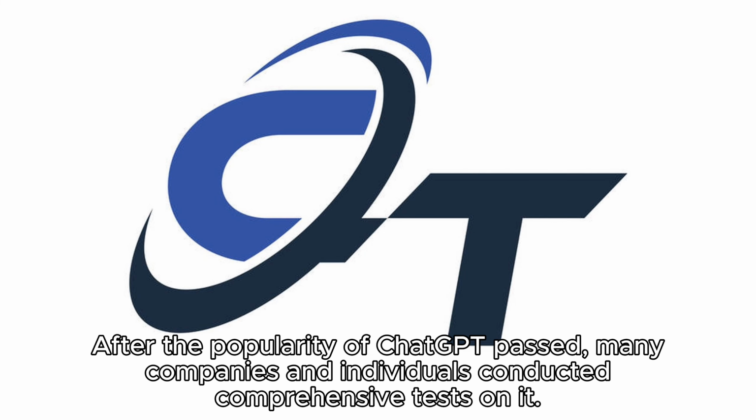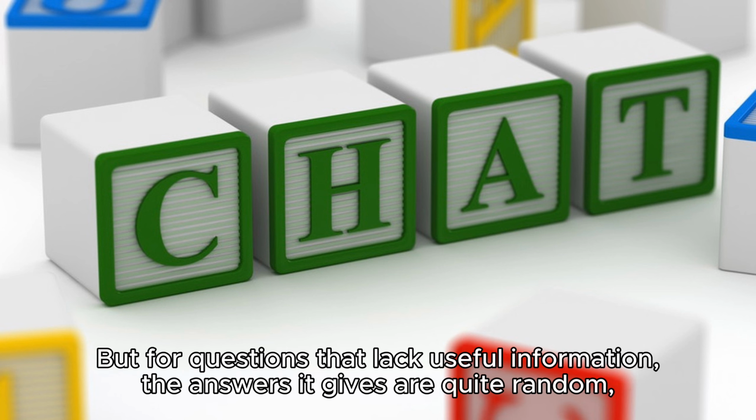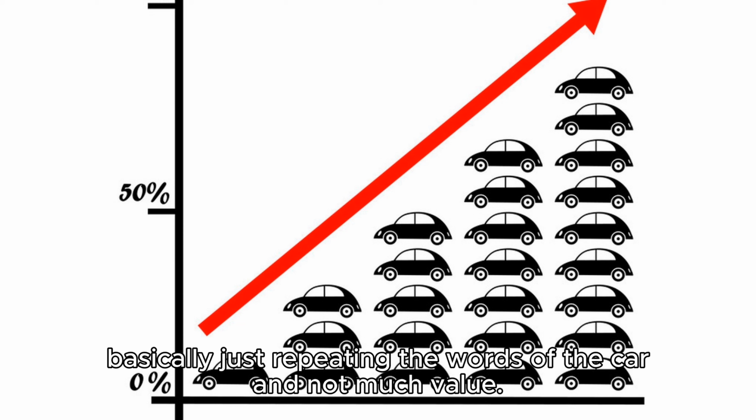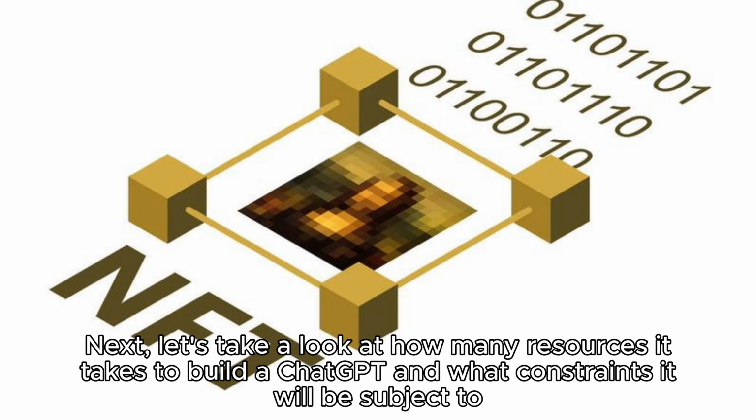After the popularity of Chat passed, many companies and individuals conducted comprehensive tests on it. The consensus is that it can still answer some questions with clear answers very well. But for questions that lack useful information, the answers it gives are quite random. Basically just repeating the words of the questioner and not much value. The root cause is explained in this lecture. Garbage input, garbage output. Next, let's take a look at how many resources it takes to build a Chat and what constraints it will be subject to.